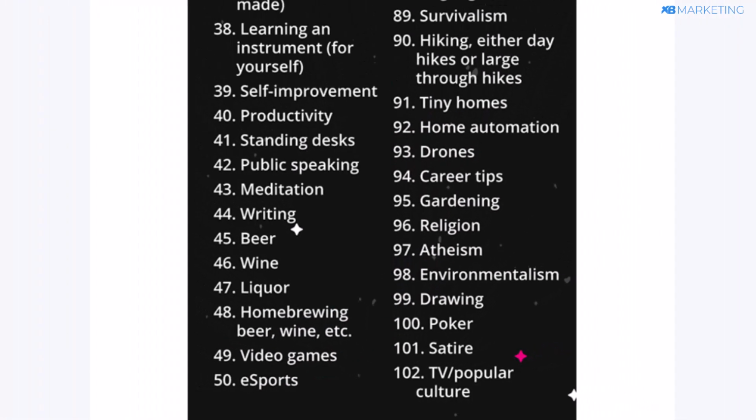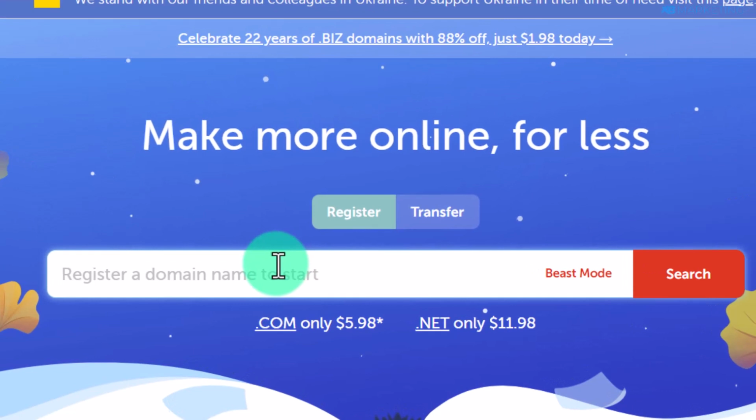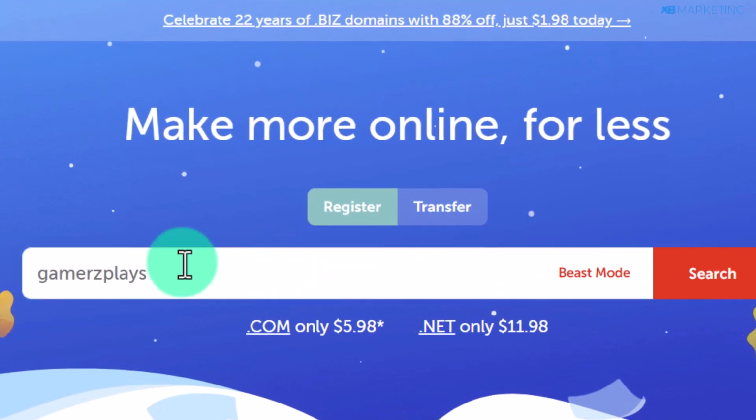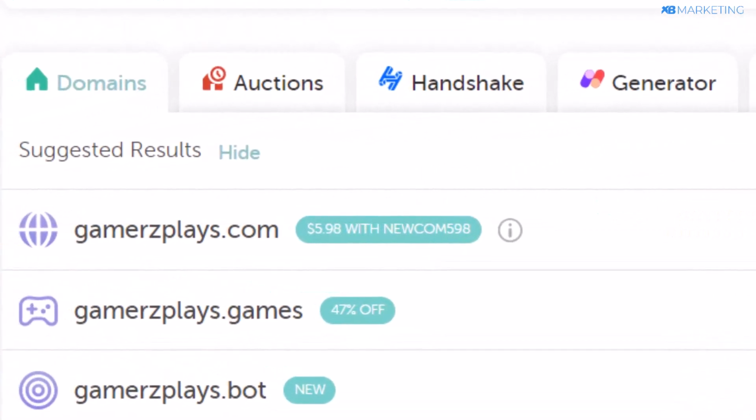So the next thing you want to do is to go over to namecheap.com, and you want to purchase a domain and a hosting. All right, so all you need to do is to type in a domain name right here. Since I'm working with the video game niche, I'm going to type in something like Gamers Place right here. So once you type this, you want to click on search. So if you do that, then you want to scroll down to see if that domain name is available or not.